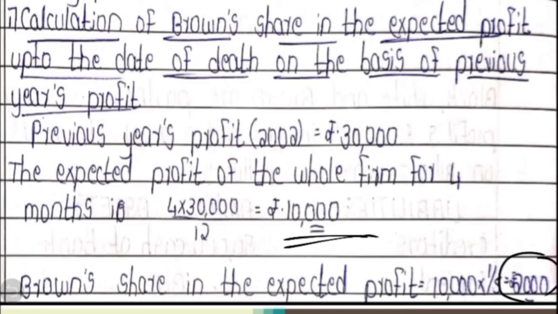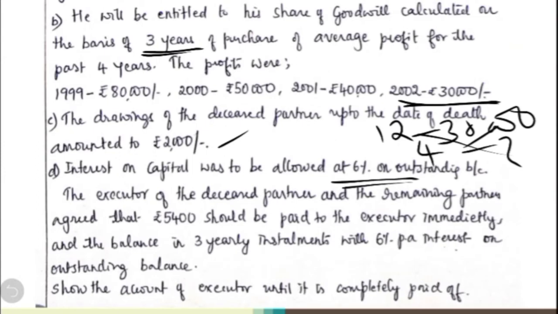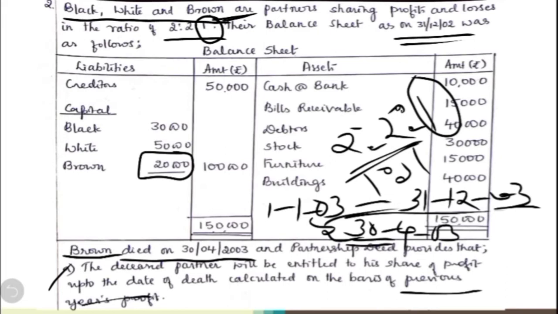Now these are the 4 points given in the partnership deed, which say what the balances belonging to the executor of the deceased partner are. But we can understand one difference here. In the previous question, in the first point itself, it was given that the capital balance of the deceased partner has to be given to the executor. But in this question, that point is not there. But please remember, even though it is not given, when you are preparing the deceased partner's capital account, the opening capital balance has to be written, which is the same as given in the balance sheet, that is 20,000 in this case. So this will be taken as the opening capital balance in the deceased partner's capital account.